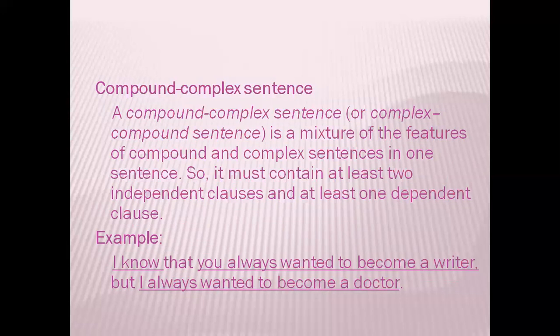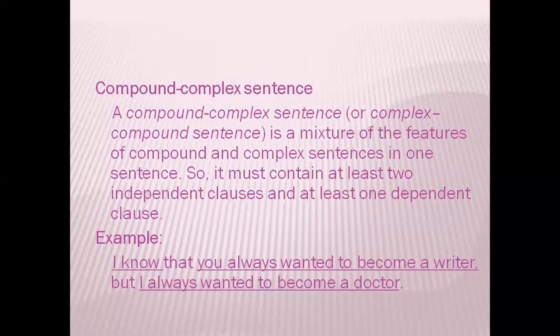So here in compound complex sentence, which is a combination of both compound and complex sentence, at least two independent clauses have to be present and one or more dependent clauses. Let us go on to check how a compound complex sentence is formed.